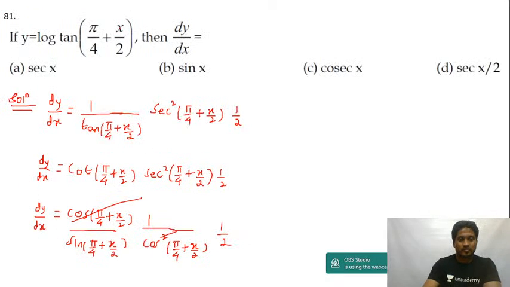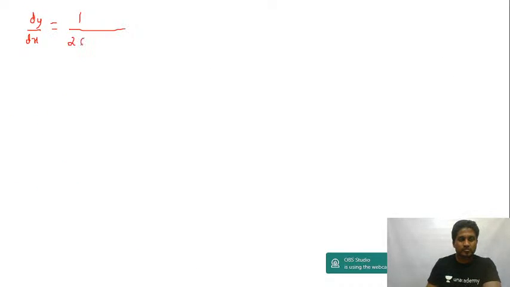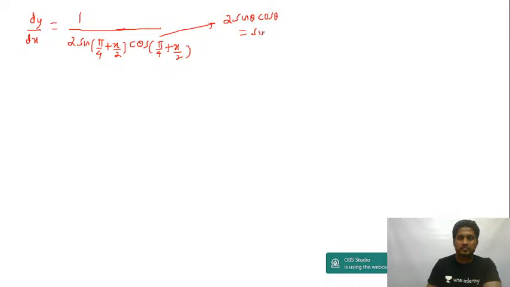Okay, let me continue here. So this becomes dy by dx is equal to 1 upon 2 sine of pi by 4 plus x by 2 and cos of pi by 4 plus x by 2. Now this is of the form 2 sine theta into cos theta, that's equal to sine 2 theta, isn't it? So I'll use the double angle formula.